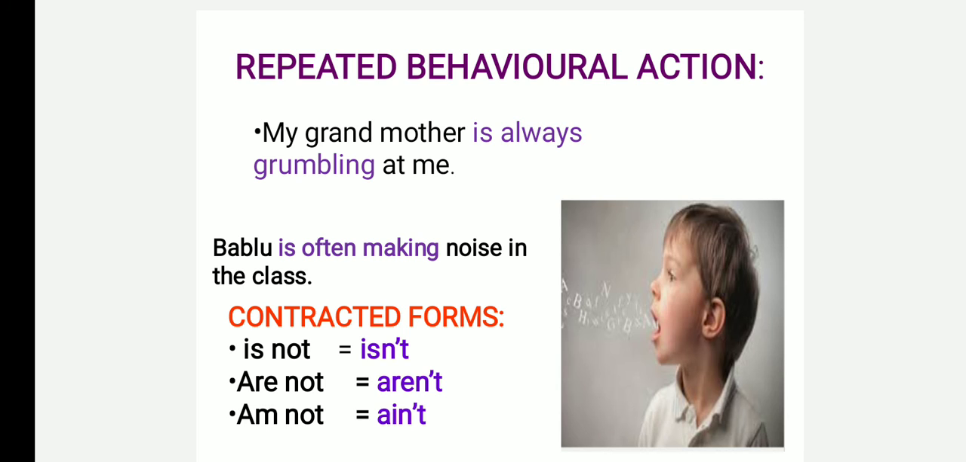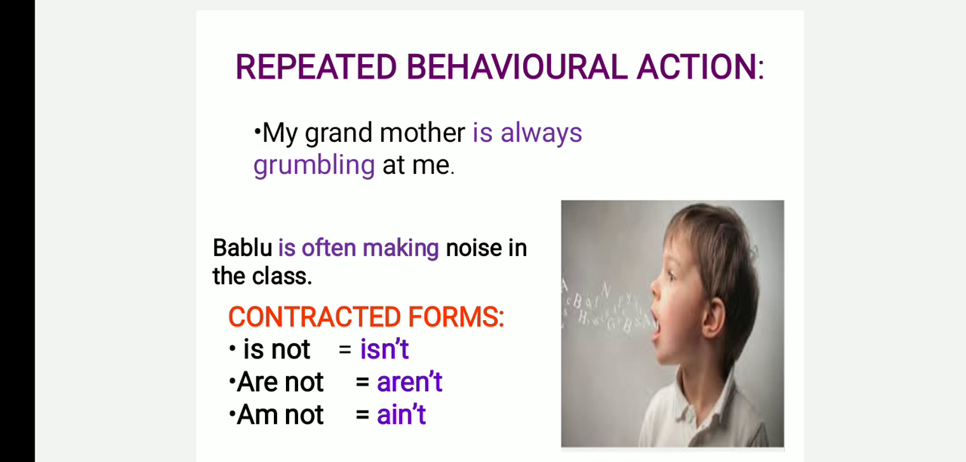In order to express that kind of irritated behavior, we used to say that he is often complaining about me in the class. If someone has the habit of making noise, we used to say he is often making noise in the class. We use words like often or always because these words represent that it is repeating again and again in class or in some place.